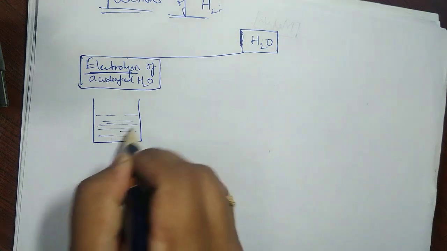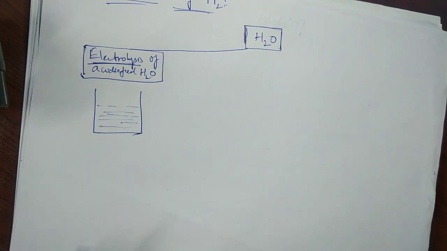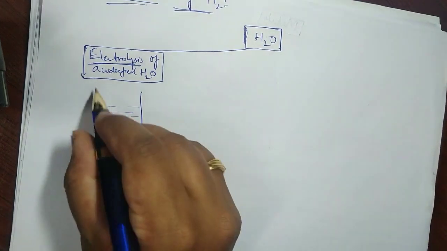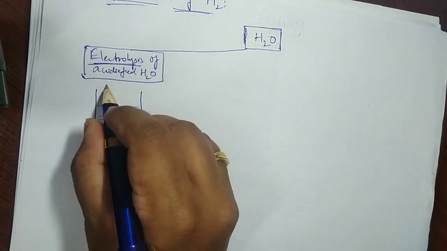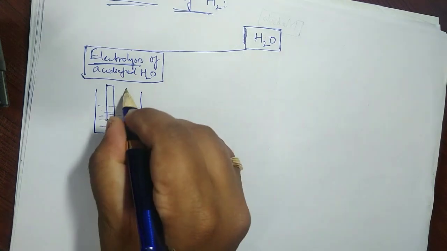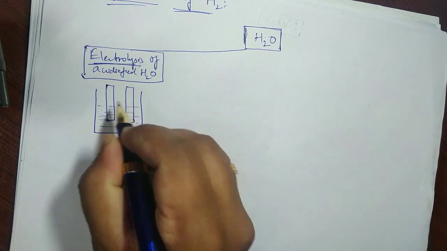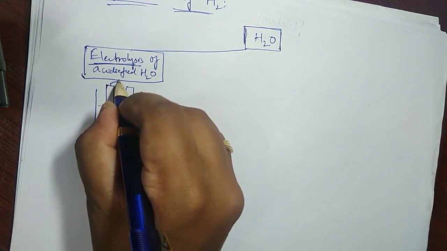You'll study about this in detail when you come to 12th standard as electrochemistry. As of now, just as information, a container with water, and you put two rods in it which act like electrodes, and these electrodes are connected to a battery.